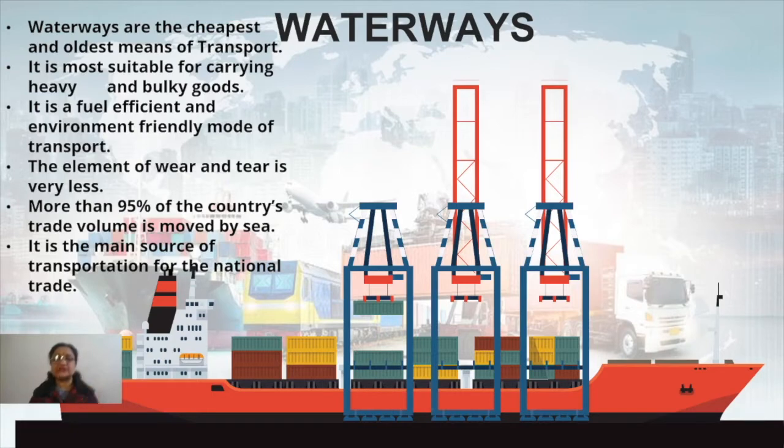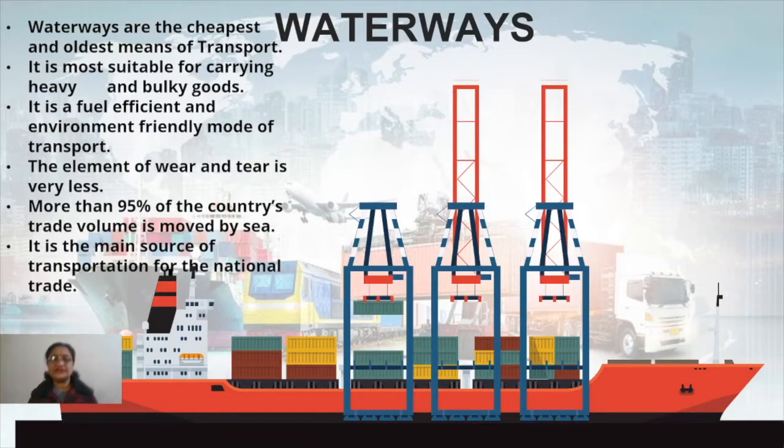Waterways is basically a means of transport, children, which is the oldest means of transport, in use since ancient times. For trading and all, people used to go through the waterways to different areas, and moreover for transport also.